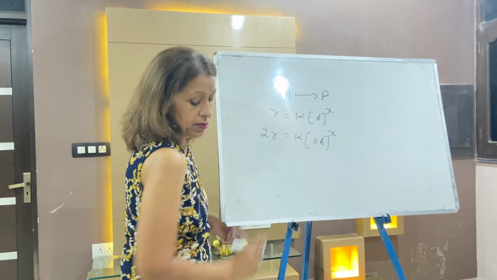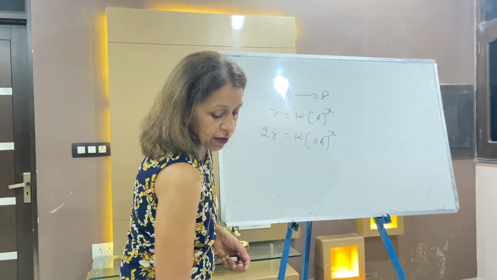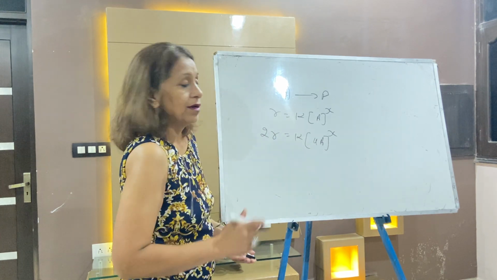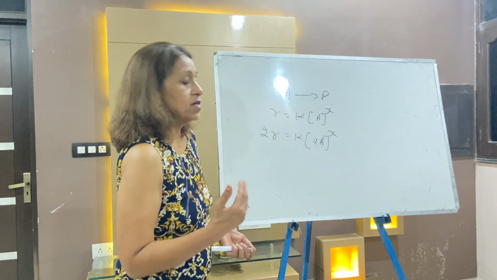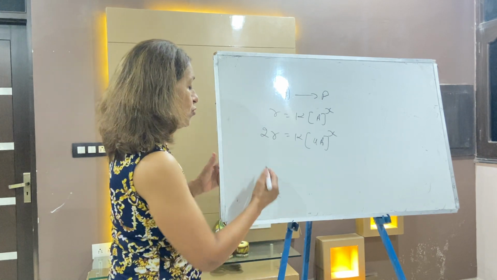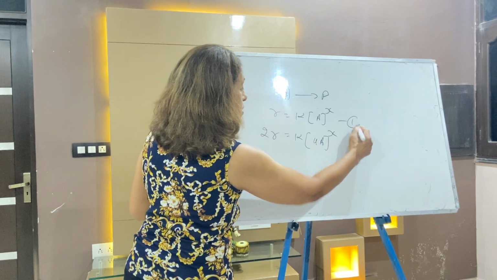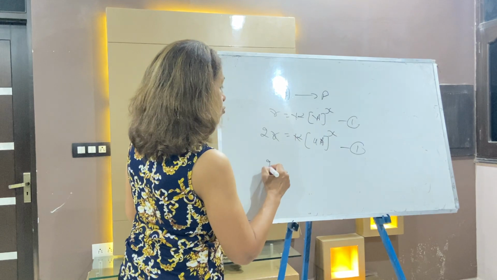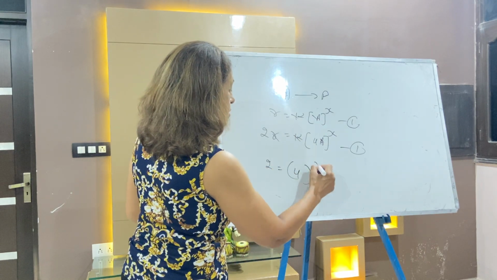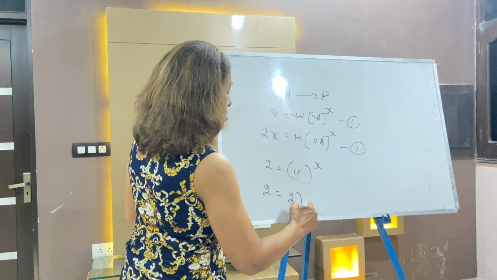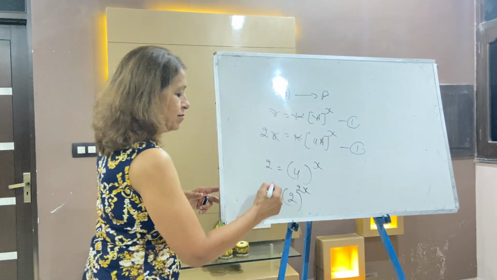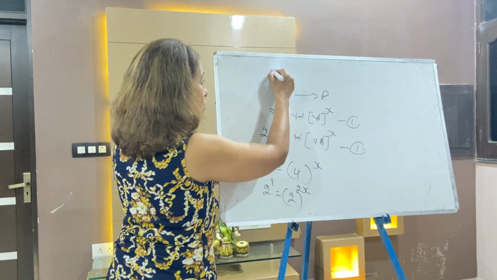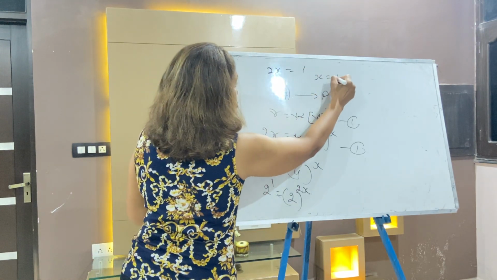Calculate the order of the reaction. Very simple, just one line. The rate becomes doubled when the concentration becomes 4 times. So what will you write? You will divide these two equations. When you divide, R cancels, K cancels. Your answer will come 2 is equal to 4 power X. That is 2 is equal to 2 square power X, so 2 power 1 is equal to 2 power 2X. That means 2X is equal to 1 and X is equal to 1 by 2.